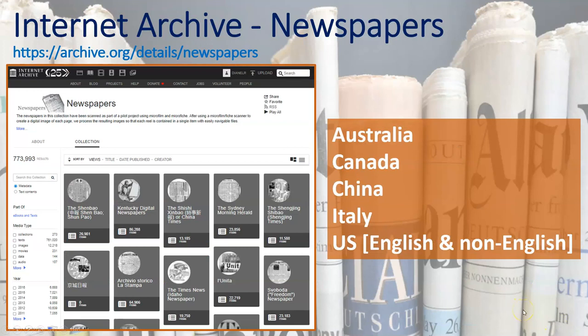Also, don't overlook something as basic as the Internet Archive. It actually has a newspapers collection. I personally use the website a lot more for looking at digitized books and things like that, but I found that there were digitized newspapers for Australia, Canada, China, Italy, and the U.S. And for the U.S., both English and non-English. So there could also be other resources to check out.